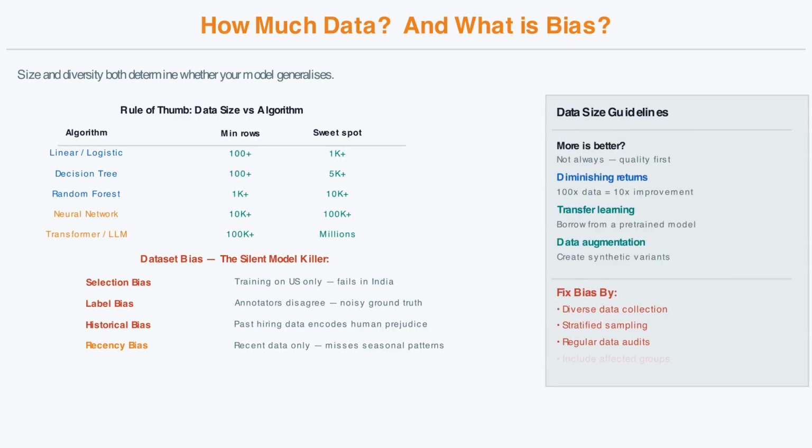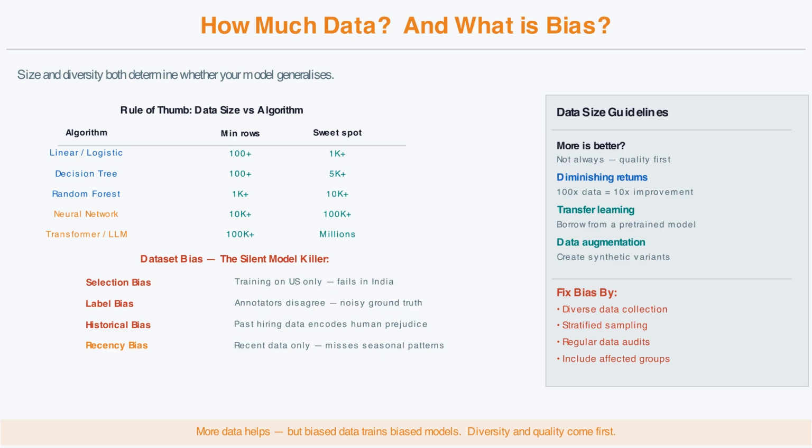Two questions every practitioner asks: how much data do I need? And is my data representative? The answer to the first depends on the algorithm. A logistic regression can work with a few hundred rows. A random forest needs thousands. A neural network typically wants tens of thousands. A large language model like GPT requires hundreds of billions of tokens.